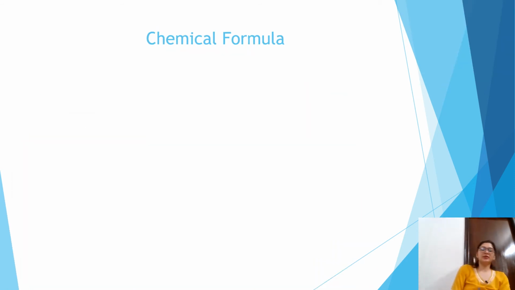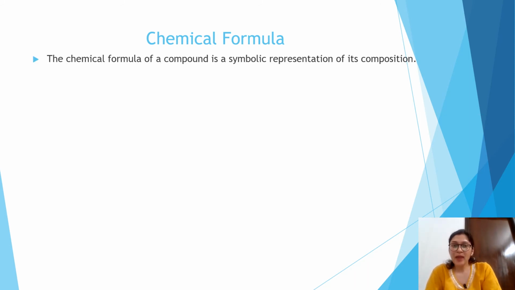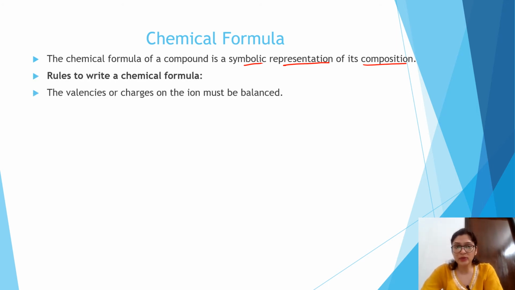Next important term is how you calculate the chemical formula of different elements. A chemical formula is a pictorial or symbolic representation of a compound's composition. There are certain rules to write down the chemical formula of various compounds. The first rule: you must know the valencies of the ions, and the valencies must be balanced. If you know the valencies, then you can easily write the chemical formula of any compound.